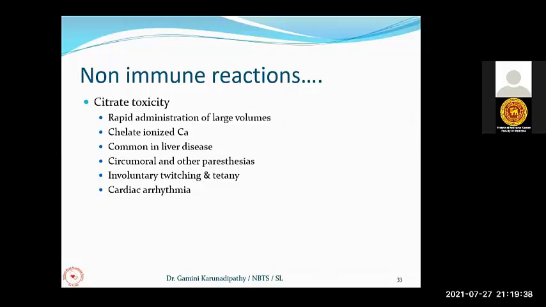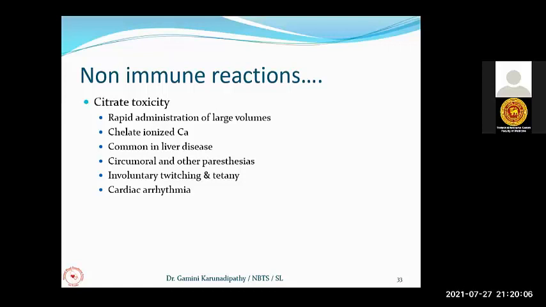So most of the citrate gets accumulated in the circulation, leading to chelation of the ionized calcium, and they can get hypocalcemia. So clinical features, they can get circumoral and other paresthesias. Sometimes they can get involuntary twitching and tetany. Sometimes they can get cardiac arrhythmias.